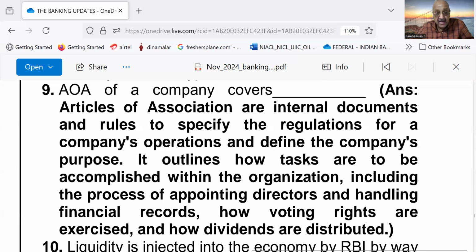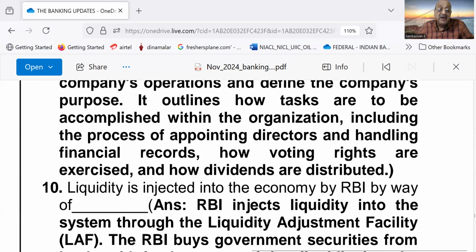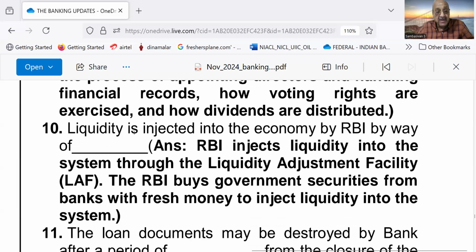AOA of a company covers articles of association or internal documents and rules to specify the regulations for a company's operations and define the company's purpose. It outlines how tasks are to be accomplished within the organization, including the process of appointing directors and handling financial records, how voting rights are exercised, and how dividends are distributed.